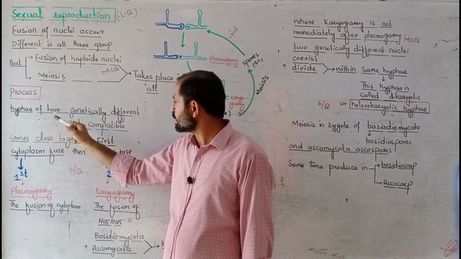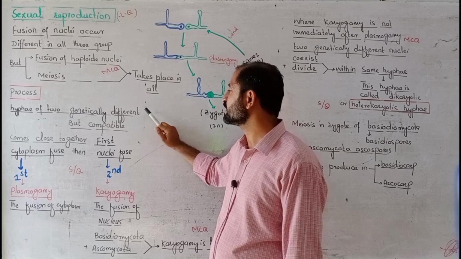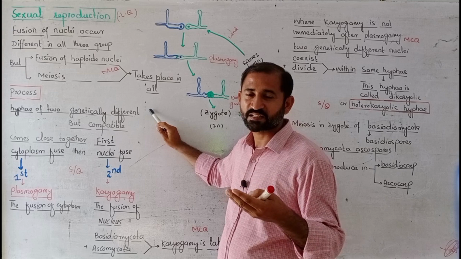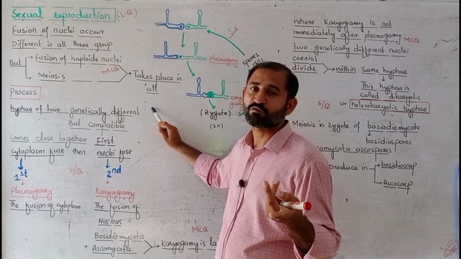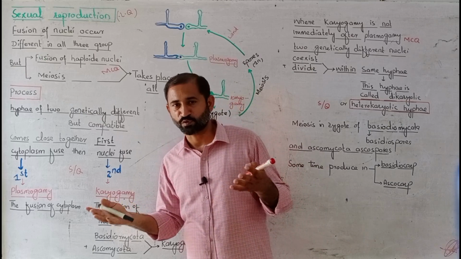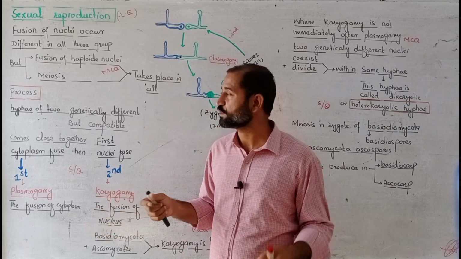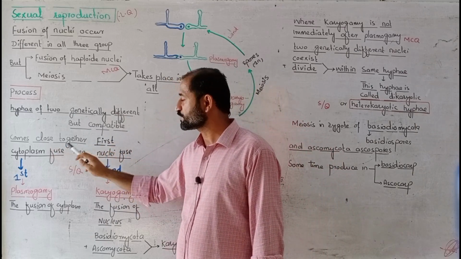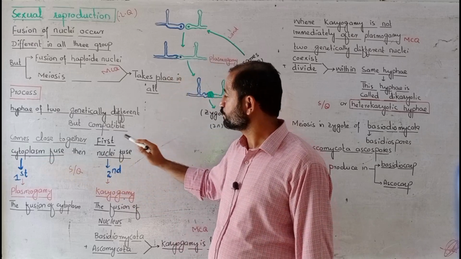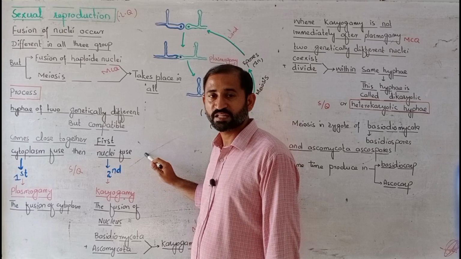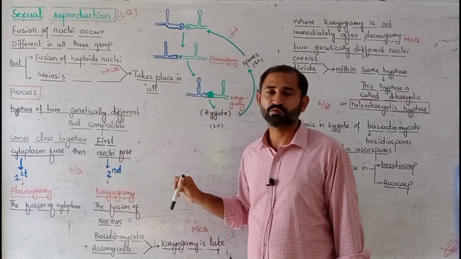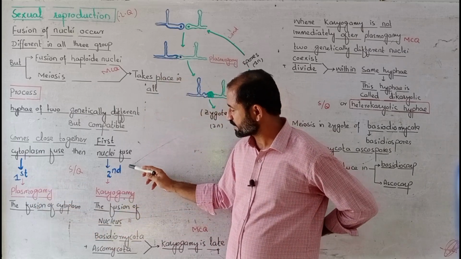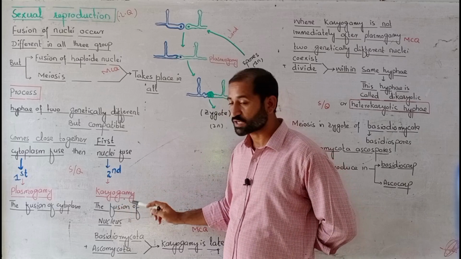The process is that hyphae of two genetically different but compatible types, having two different nuclei, come close together. As we are saying there are two different hyphae, it means that the hyphae are formed from spores, and spores are produced through meiosis in sexual reproduction. So these hyphae are genetically different but compatible. First their cytoplasm fuses, then their nuclei fuse. The fusion of cytoplasm is the first step, called plasmogamy, whereas in the second step, karyogamy, the fusion of nuclei occurs.